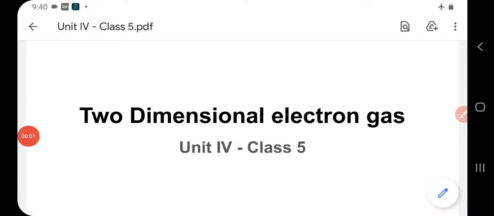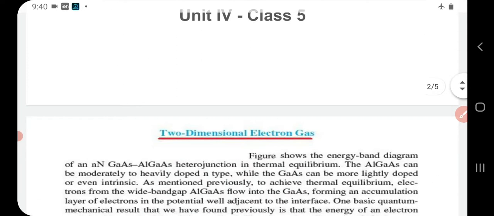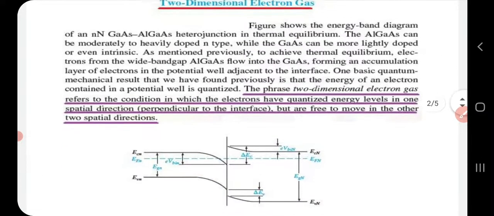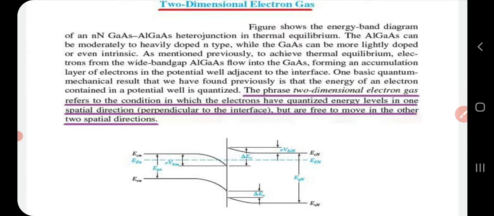Good morning. In this session, we are going to discuss two-dimensional electron gas. The given figure shows the energy band diagram of an N-type gallium arsenide and aluminum gallium arsenide heterojunction. That is, we are making a heterojunction with different band gap semiconductor materials, and we are going to consider the energy band diagram of that heterojunction.